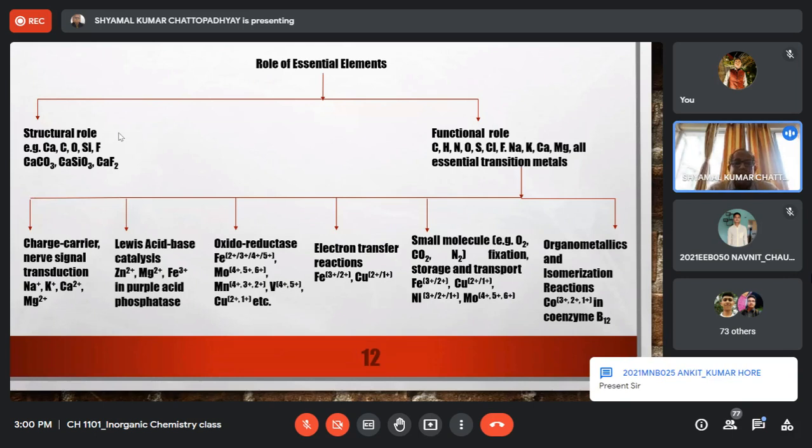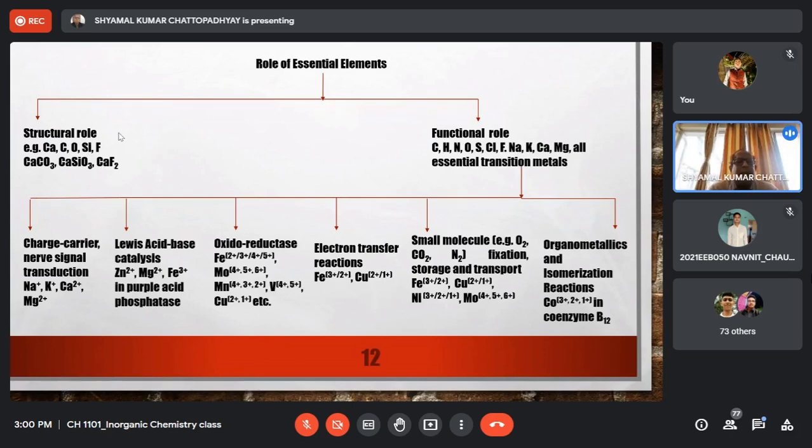So structural role means when an element is playing a structural role, it is not participating in a physicochemical process, but rather it is stabilizing certain biological structure. This biological structure may be a skeletal structure, it may be a dental structure, it may be a DNA double helical structure, it may be a membrane structure, it may be a protein structure, right? So various biological structures have to be stabilized in their proper form, and there are many elements, many metal ions which play the structural role.